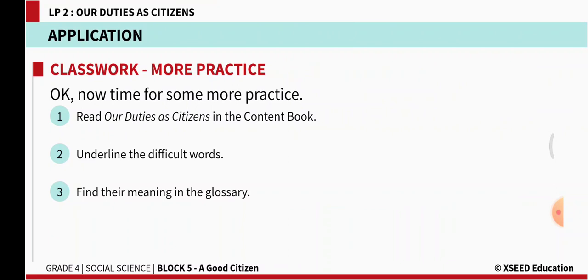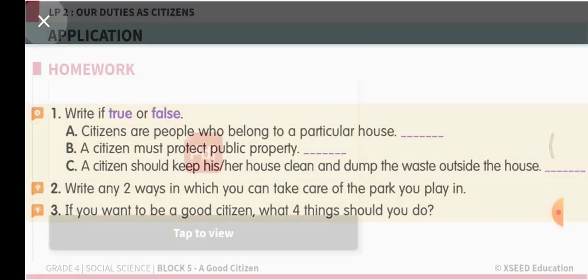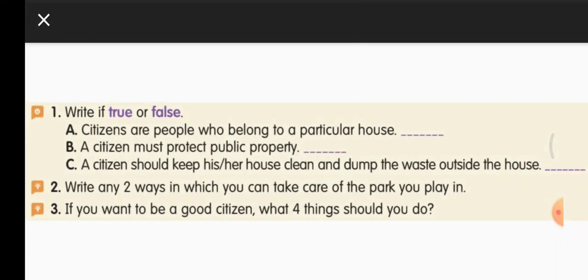So all of you, better read the lesson twice. Reading is very important. It will improve your reading skills, and also you can learn the language, and it will prepare you well for the coming tests, right? So all of you open your content book. Let's answer the questions in the content book. These are the practice questions. Write if true or false.